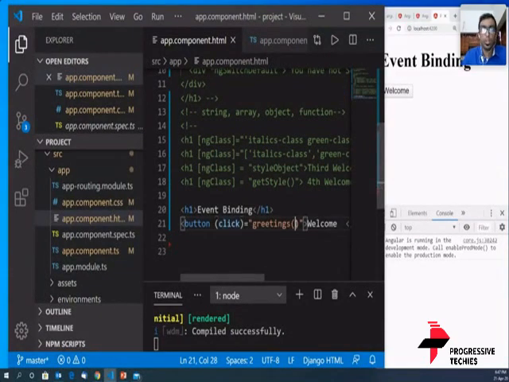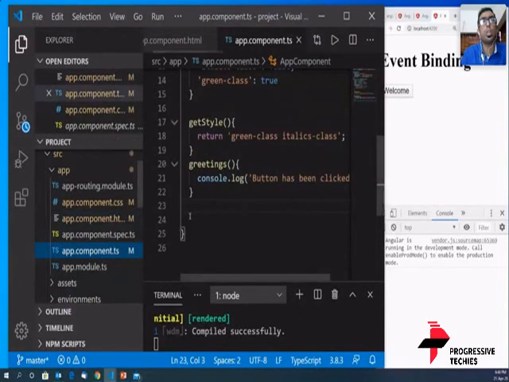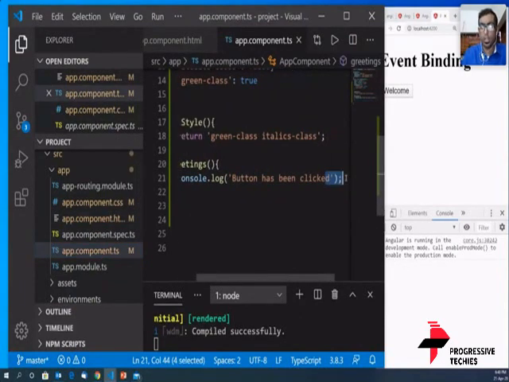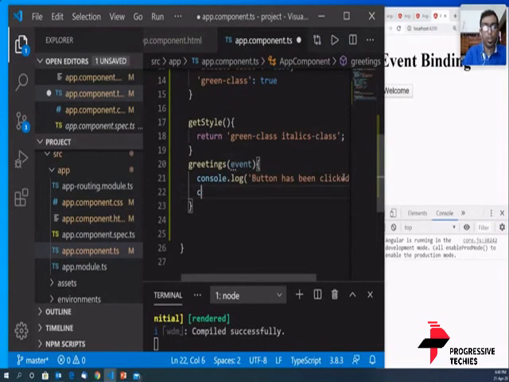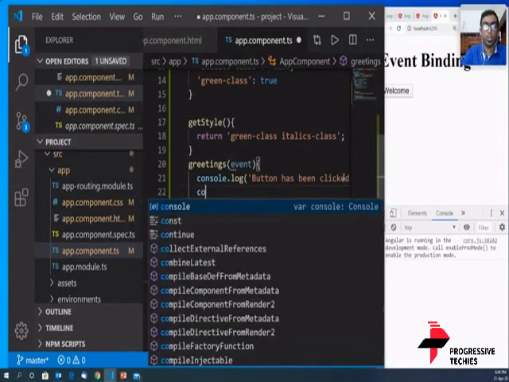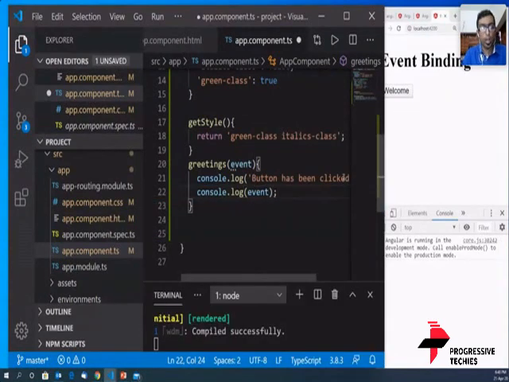So what I'm going to do is, there is an event variable that's defined by Angular, and I'm going to pass this event variable and see what is there in that event. What are the events that took place? So console.log button has been clicked, and along with it, I'm going to receive that variable here and console.log the event. And let's see what happens.